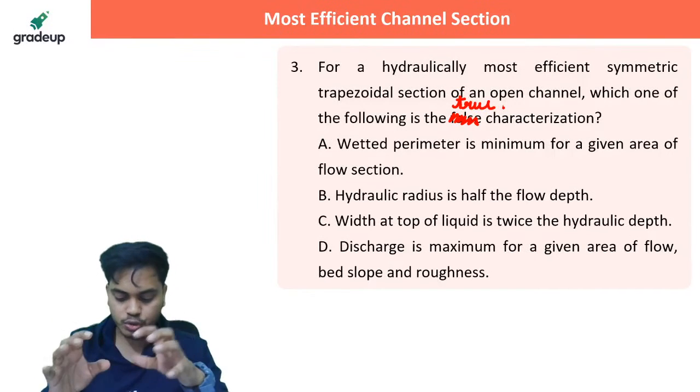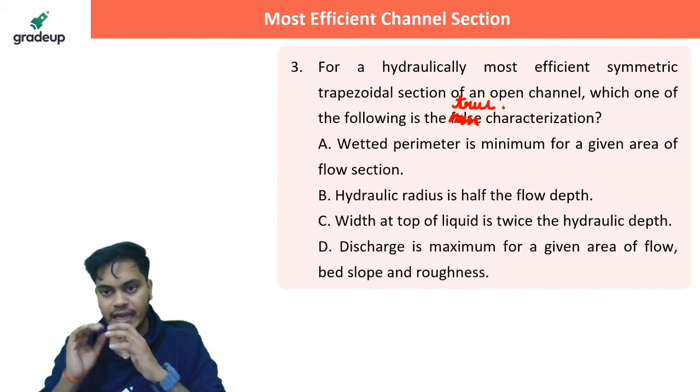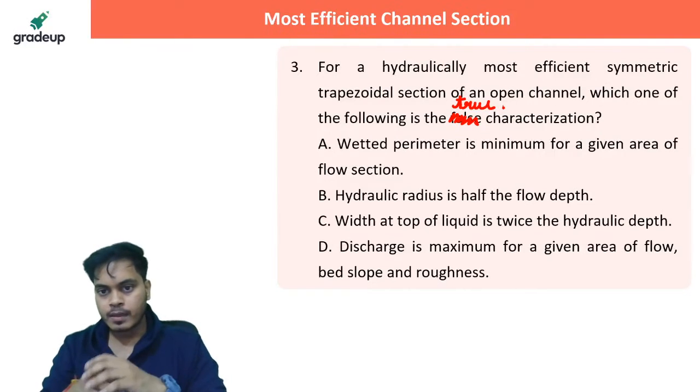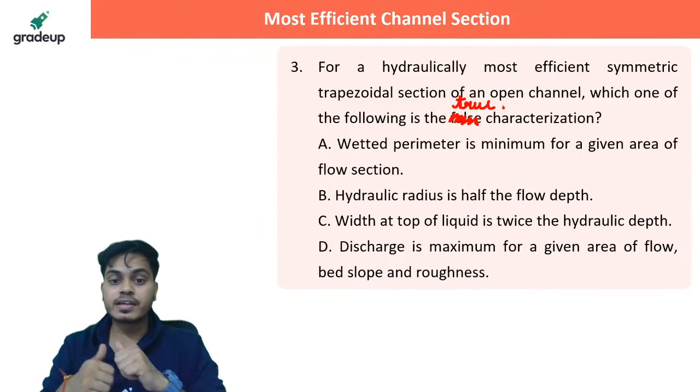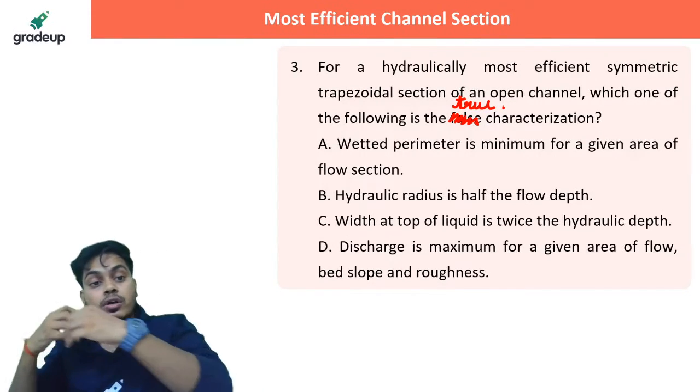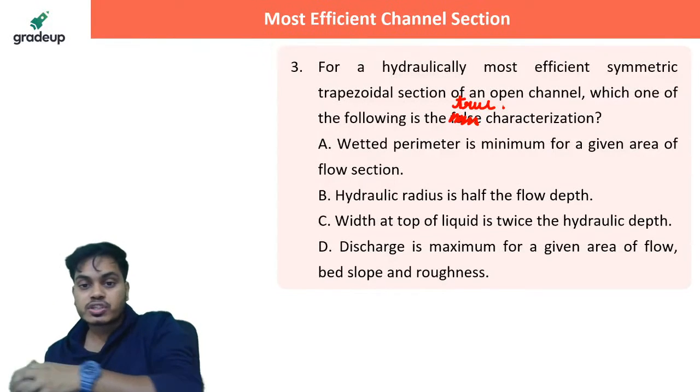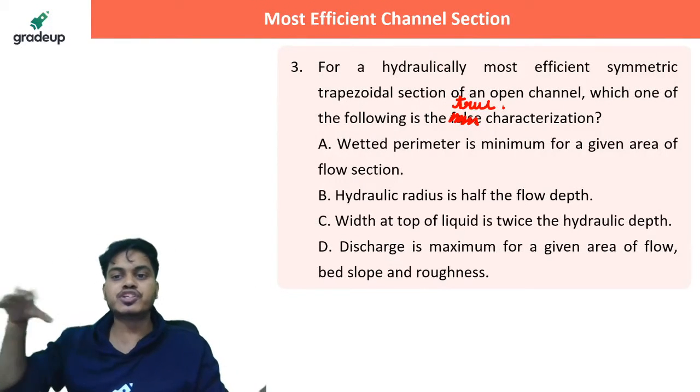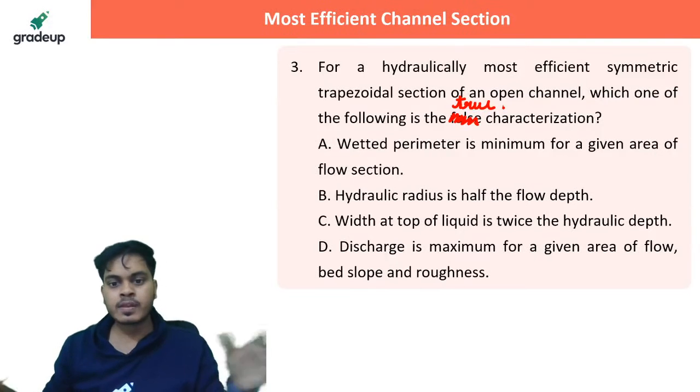It is a MSQ question, everybody. Now it is an MSQ question. Wetted parameter is minimum for given area of flow section. I want the flow characterization. I want the characterization for most efficient symmetric trapezoidal section, right?